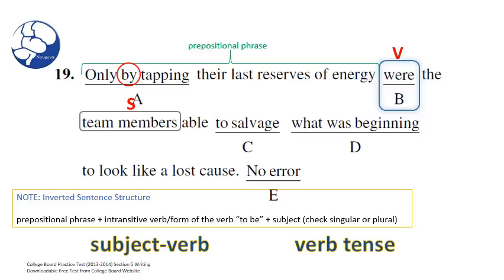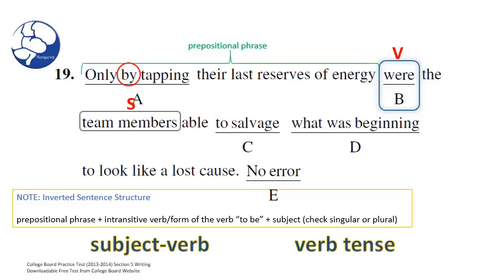Great, but let's not be so confident. Let's also do a verb tense check, because we've almost missed this question. Okay, well, I'm not going to miss this one. I remember when we check for verb tenses, we should always look for words and phrases that will help us situate the time frame, right? Absolutely correct. Sometimes those words come in the form of adverbs, but sometimes they come in the form of other verbs. Okay. So what would be the other verb that would set the time frame for the sentence? Well, I see one in D, was beginning.